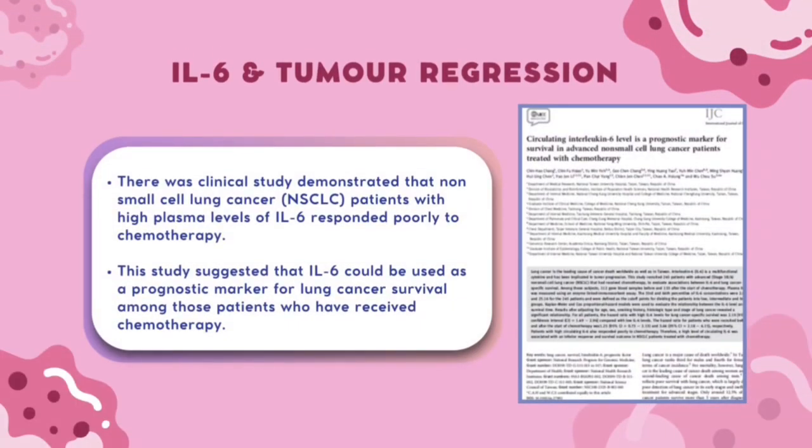In addition, another clinical study demonstrated that non-small cell lung cancer, NSCLC, patients with high plasma levels of interleukin-6 responded poorly to chemotherapy. This study suggested that interleukin-6 could be used as a prognostic marker for lung cancer survival among those patients who have received chemotherapy.